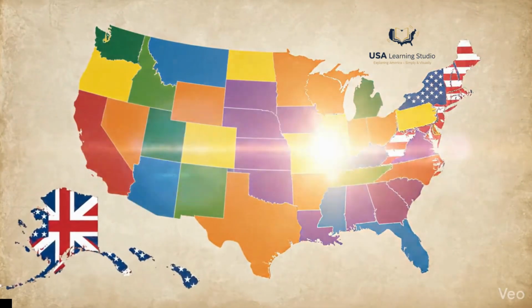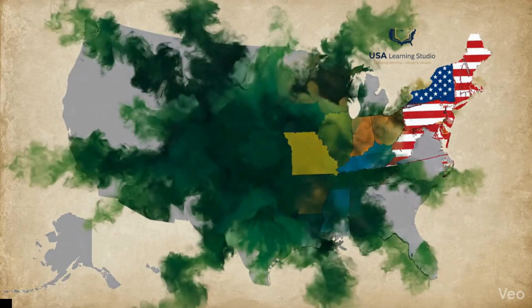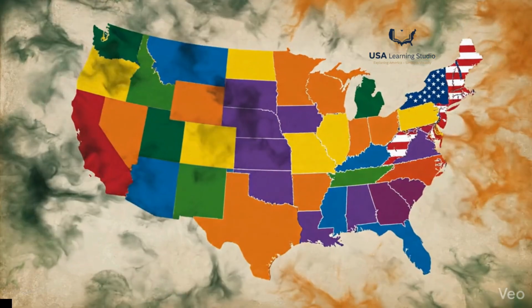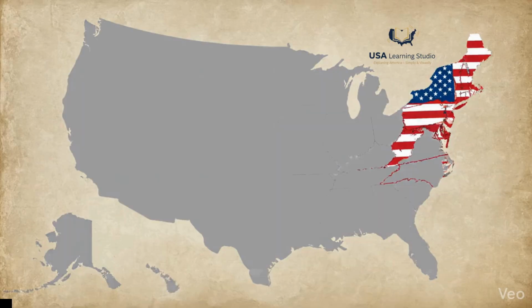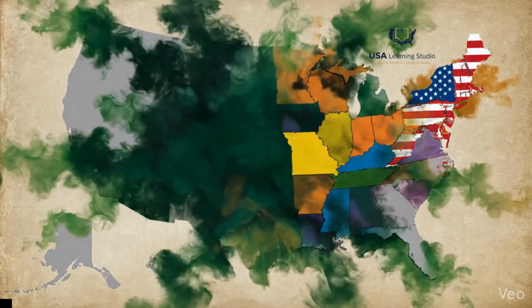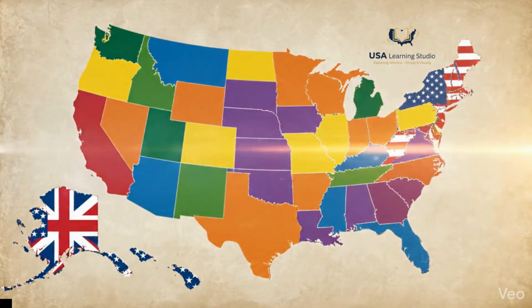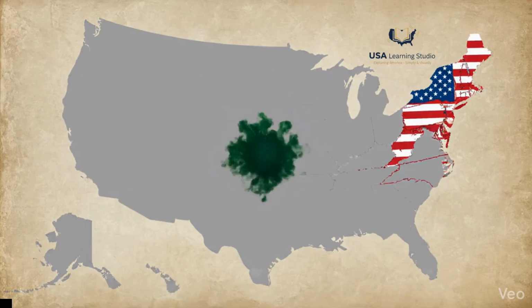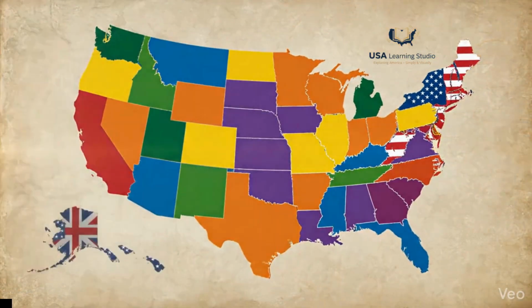7. Why states are important in America. States are central to how the U.S. operates. They control education, policing, local laws, elections. This allows diversity within one nation. Different states can reflect different cultures, different economies, different lifestyles, yet all remain united under one constitution.